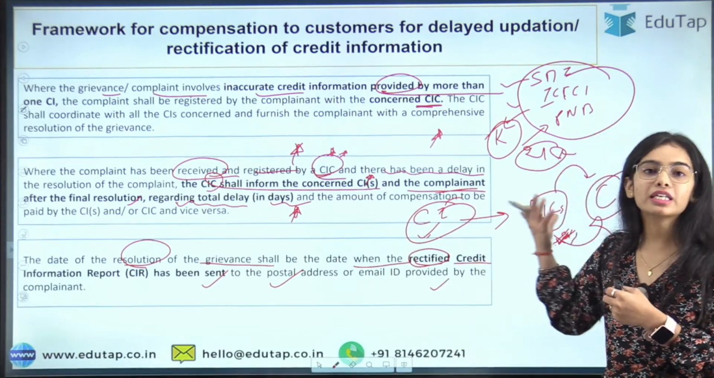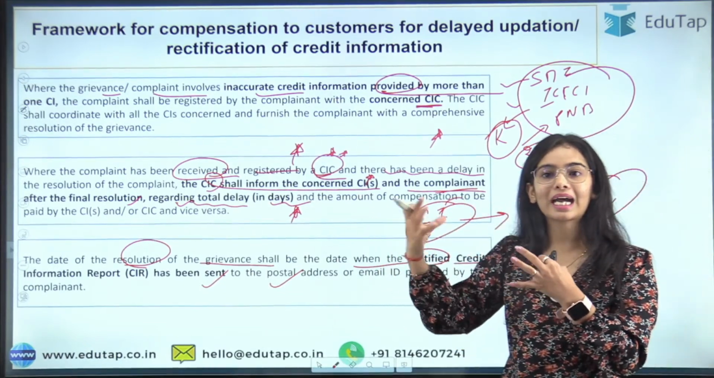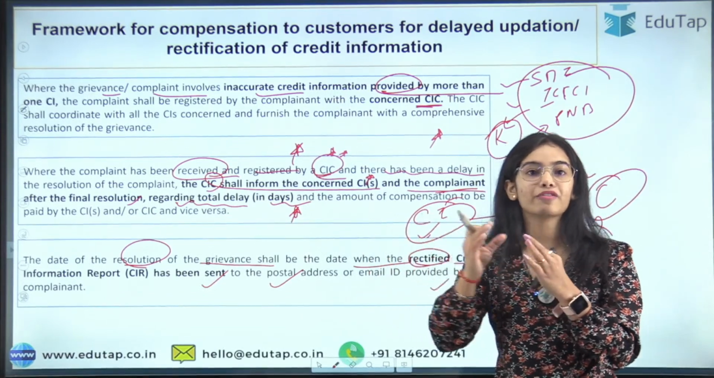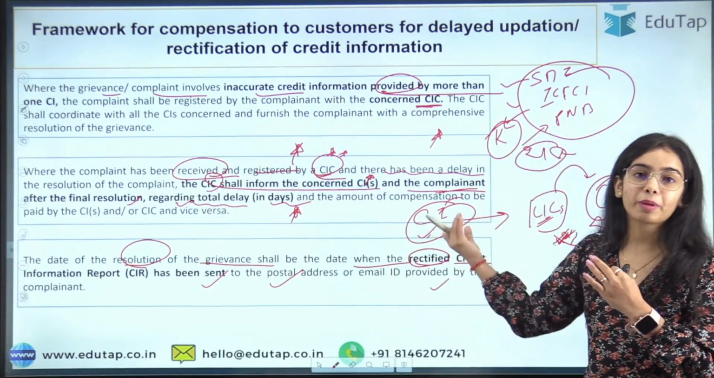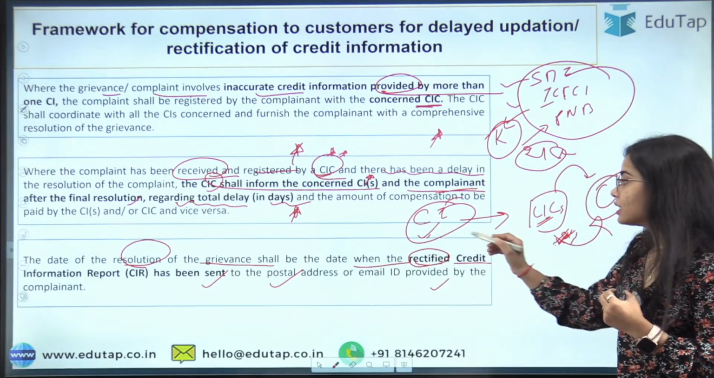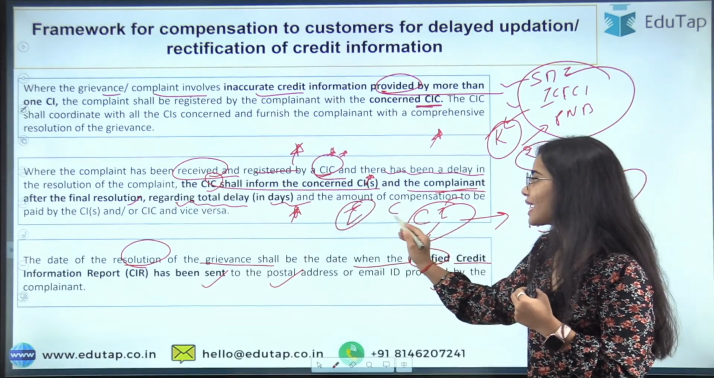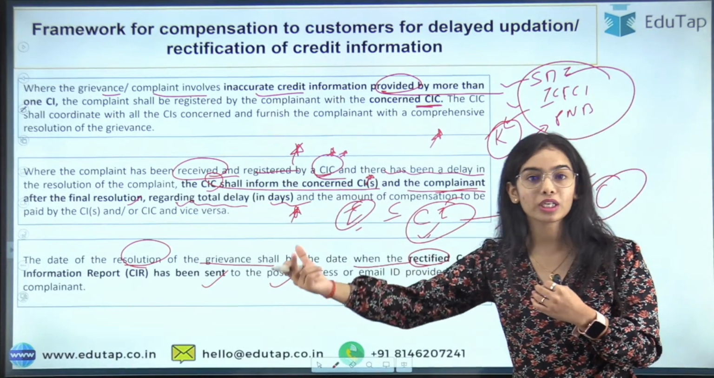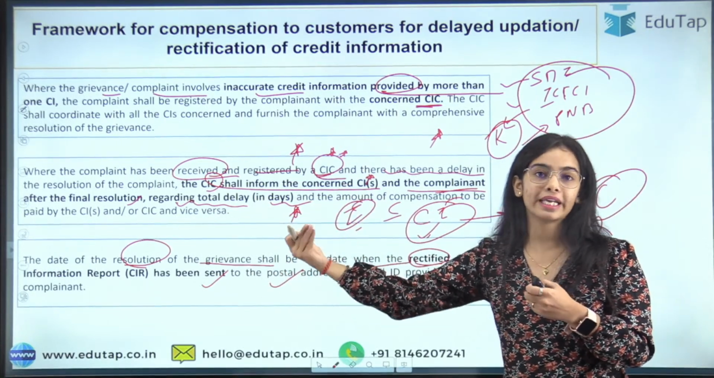Whoever is doing the delay, the institution or the company that has received the complaint will be connecting to the complainant, will be connecting to the customer.